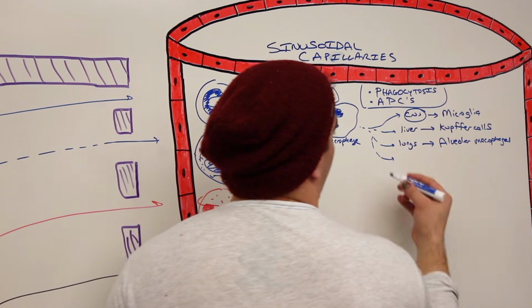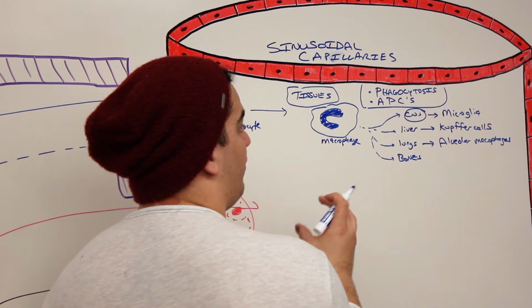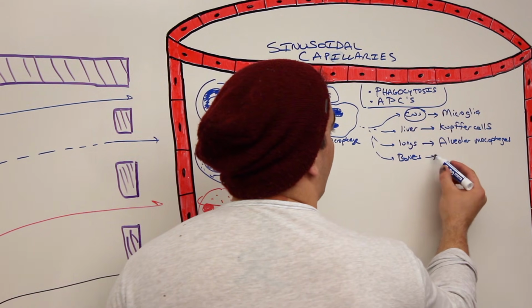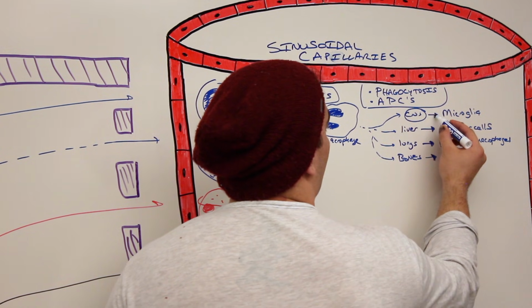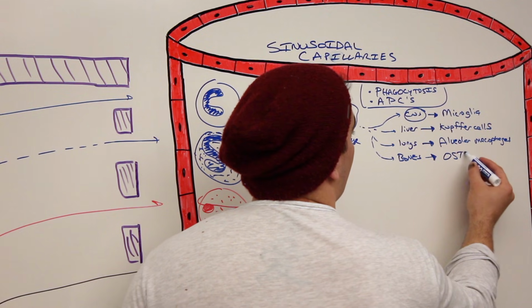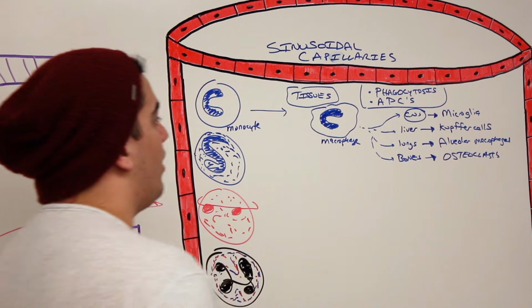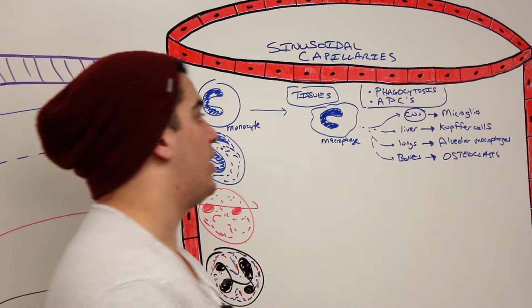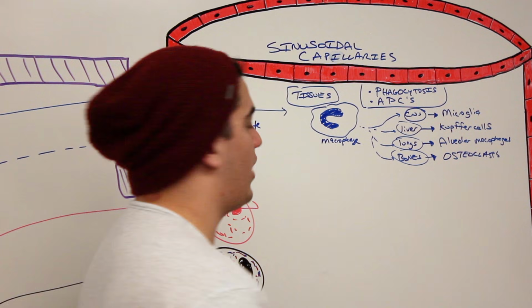And there's more and more that we could do, but we'll finish up here with the bones. In the bones, a whole bunch of monocytes can actually fuse together. And when they fuse together, they form very interesting cells that love to resorb the bone and break the bone down. And that's called osteoclasts. So these can become very many types of cells, and we only did a couple. There's even more that we could do, but we're going to just stick to these ones, okay?